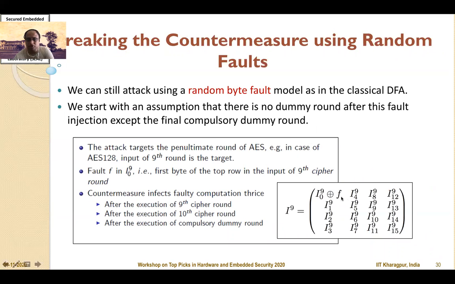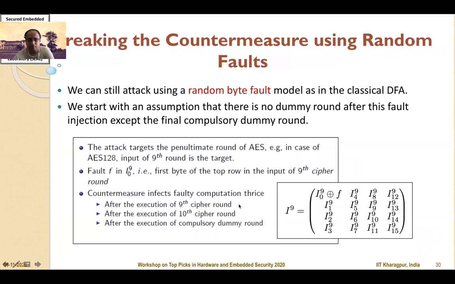So for example, consider that there is a random fault which has been injected in any of the bytes, say now at the input of the 9th cipher round, and because of the property of the countermeasure, this will infect the faulty computation thrice. So note that we are now making an assumption that there is no dummy round after this fault injection except the final compulsory dummy round. So later on we will remove this assumption.